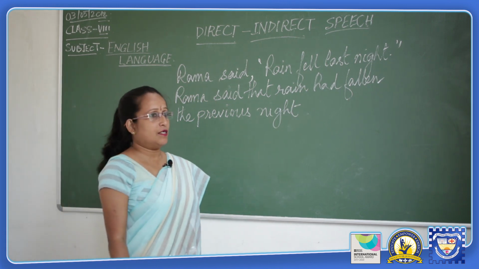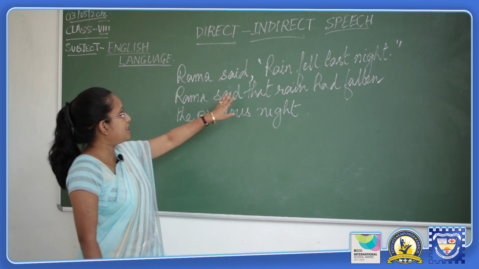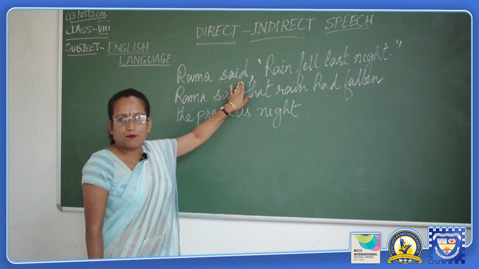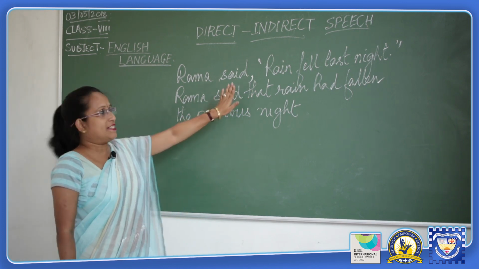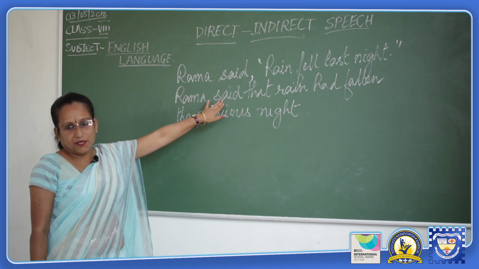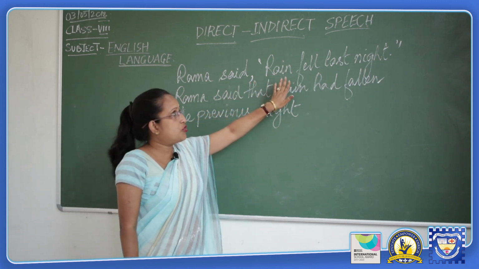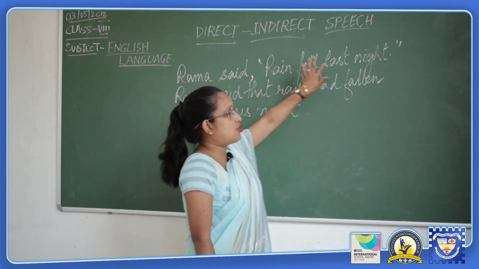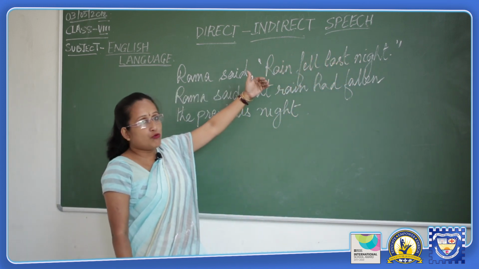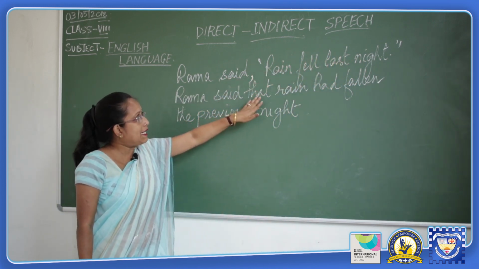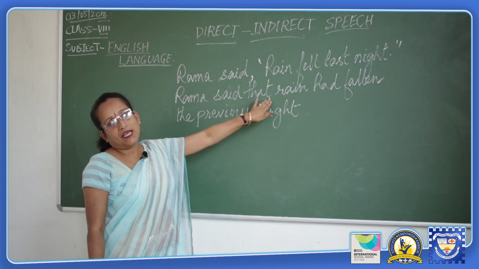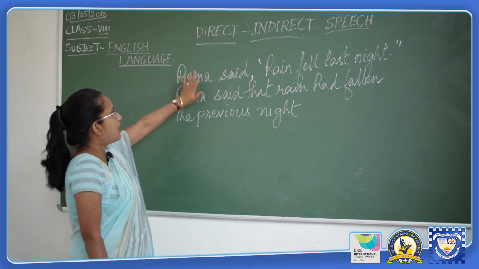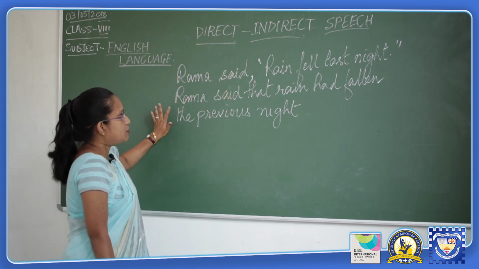What do we note over here? It is to be noted that the comma which was used in the direct speech is no longer written in the reported speech. The inverted commas within which the direct speech was written, we do not find those inverted commas again in the indirect speech. So that is the difference in the punctuation used in the direct and the indirect speech.